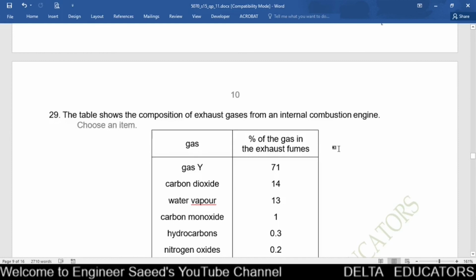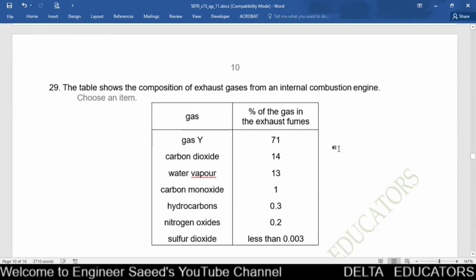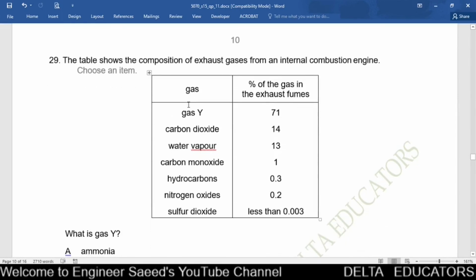Question number 29. The table shows the composition of exhaust gases from an internal combustion engine. Here we have some gases and here the percentage of the gases are given. Here for the gas Y, the percentage is given 71. Name of this Y is not given. For the other gases, the names of the gases are given.